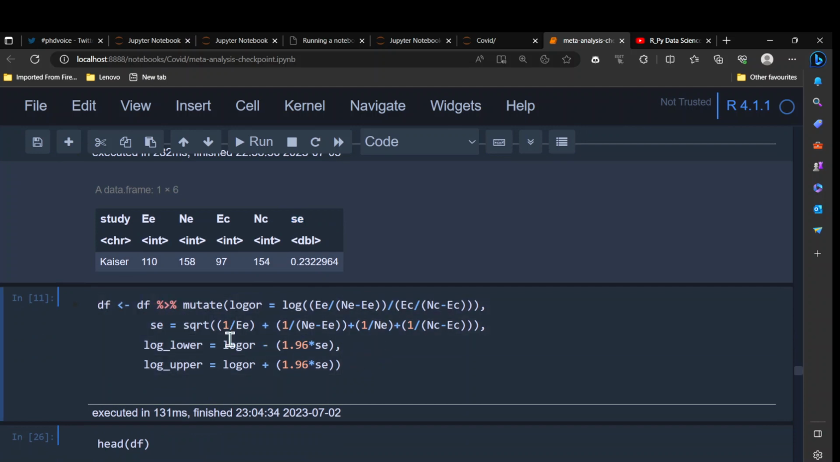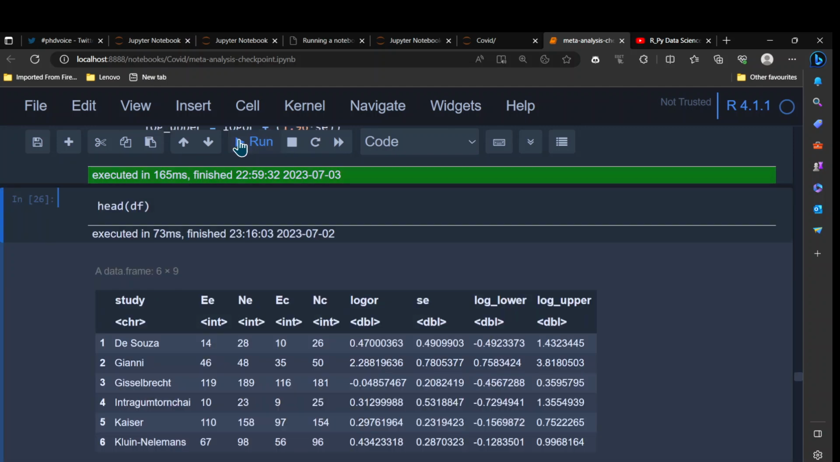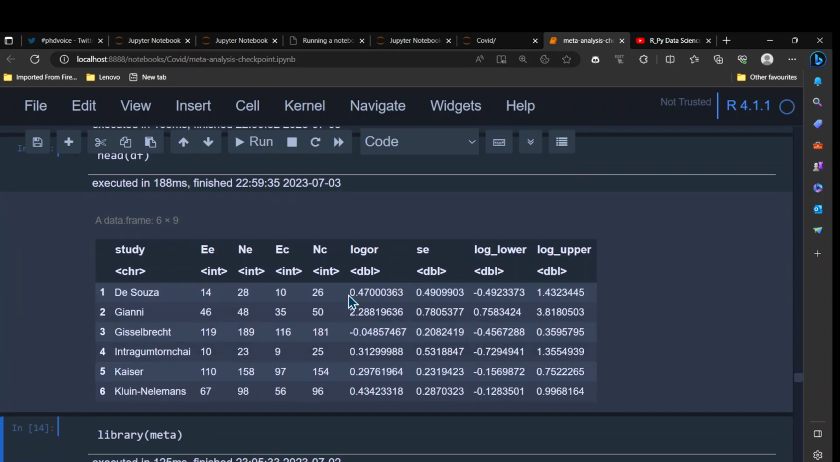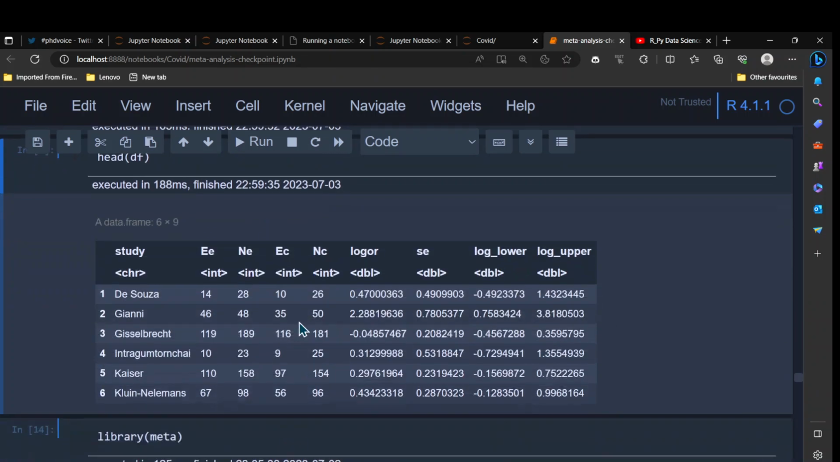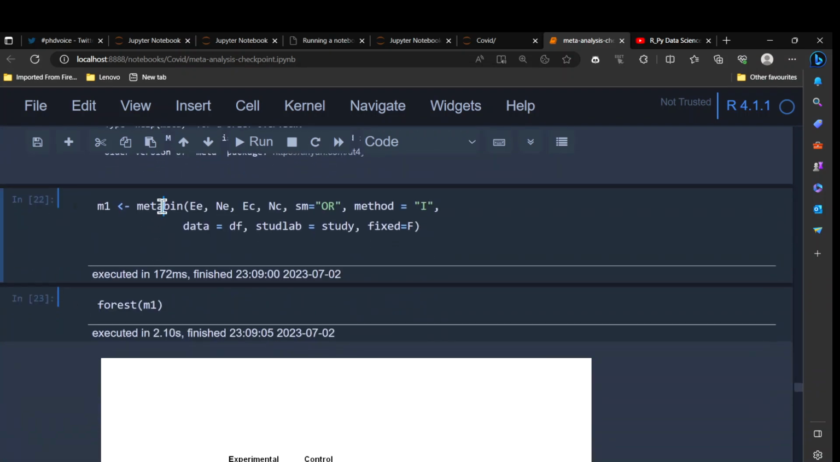So I will simply recalculate all of them here by reproducing. This is actually what we have seen last time, so let me simply rerun this, and then we will be seeing the head of the data. So here we have the log odds ratio and standard error, and also log odds lower and upper confidence interval. And after that, we can either use the Metabin or metagen. We now have the luxury of two functions. We can either use the Metabin function.